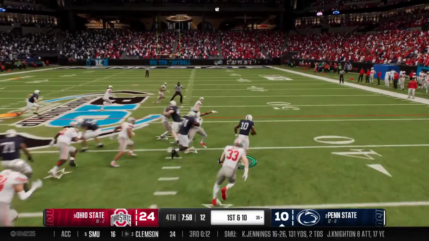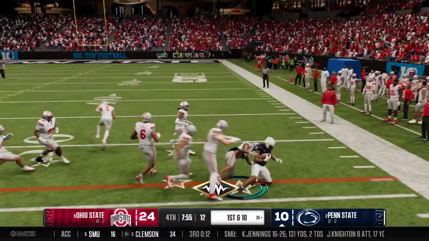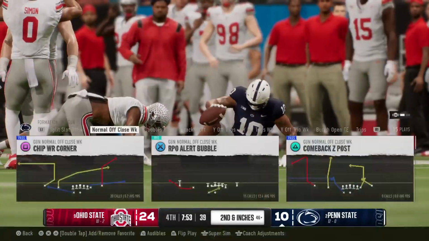From the shotgun, here's an inside give. That's a strong stiff arm. And he's brought down after a big first down game.